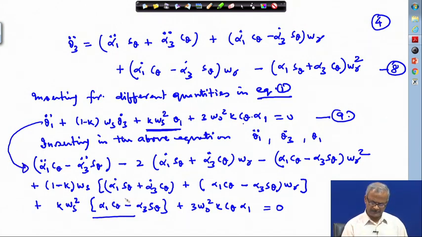Still we need to rearrange it, because you can see that S theta, C theta, all these terms are there. These are the periodic terms, so we need to eliminate them. So, we need to rearrange this equation.